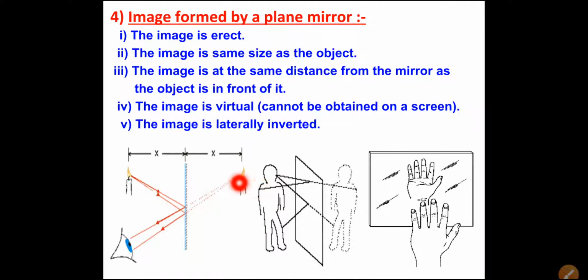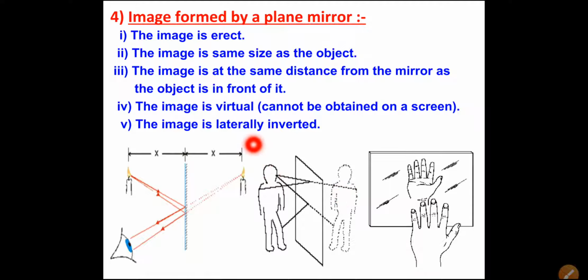7th standard also. Now here you can see the person is standing in front of the plane mirror. This is the plane mirror, and in front of it the person is standing. So you can see the image, this is the image of the person. That image is erect, and the image is also of the same size as the object.